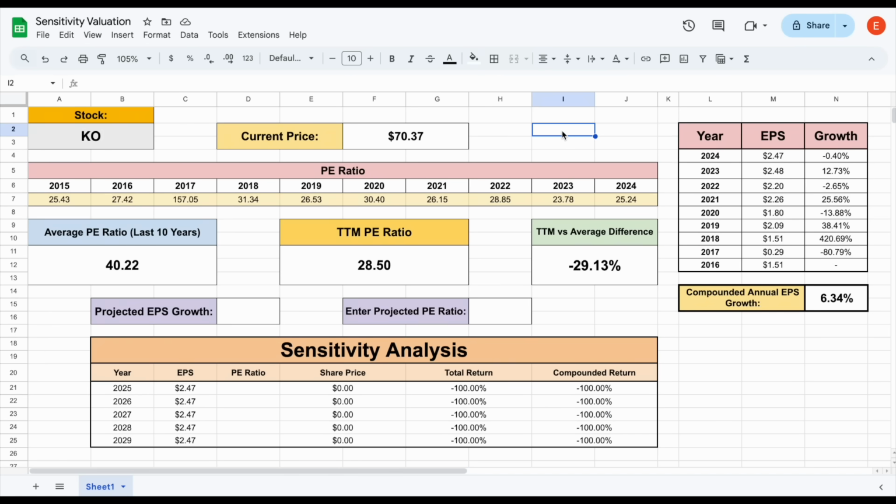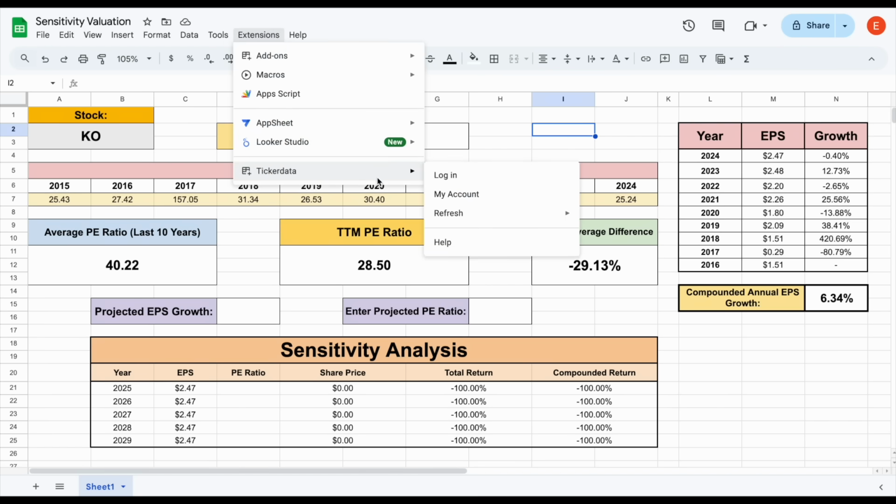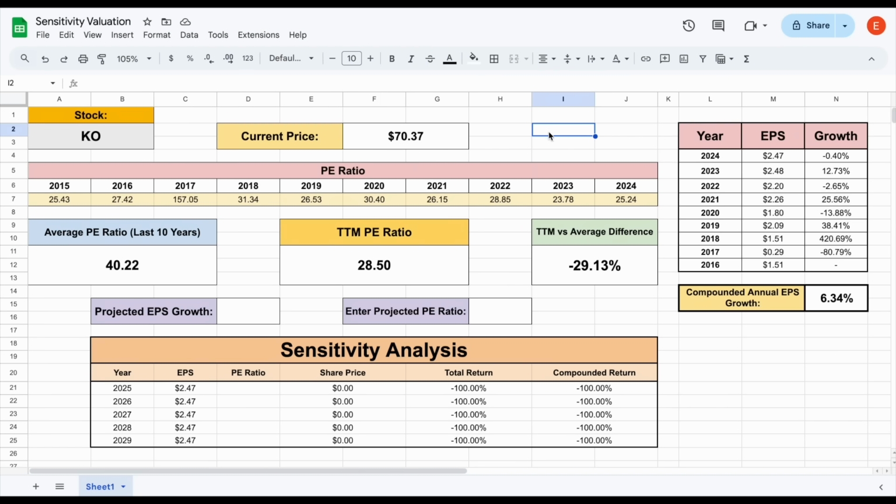For lack of a better term, I basically just built out a sensitivity analysis valuation for Google. And I was able to build this and automatically import all my stock financials straight to my spreadsheet with the help of the Ticker Data add-on for Google Sheets, link in description. So if we come over here, let's plug in Google stock. Again, thanks to Ticker Data, the data will load in.